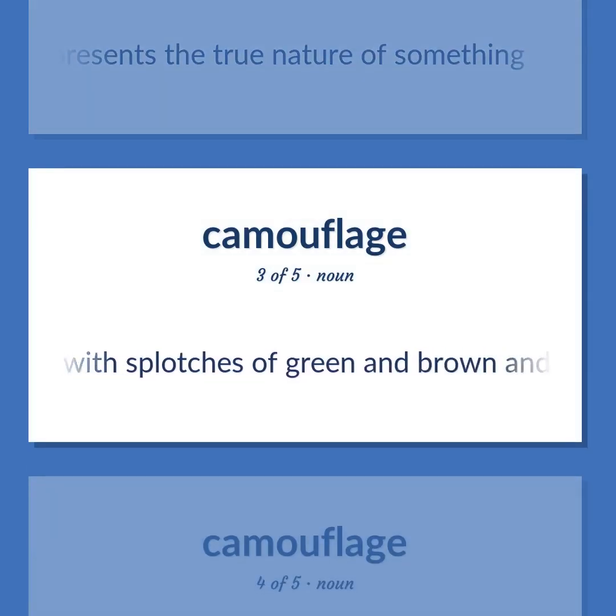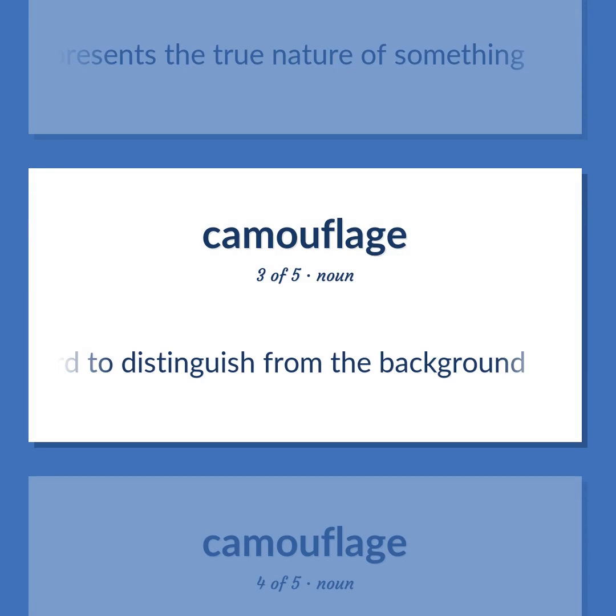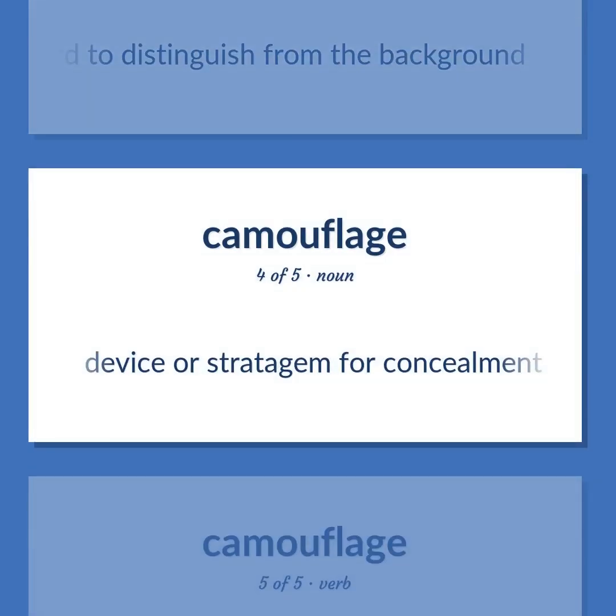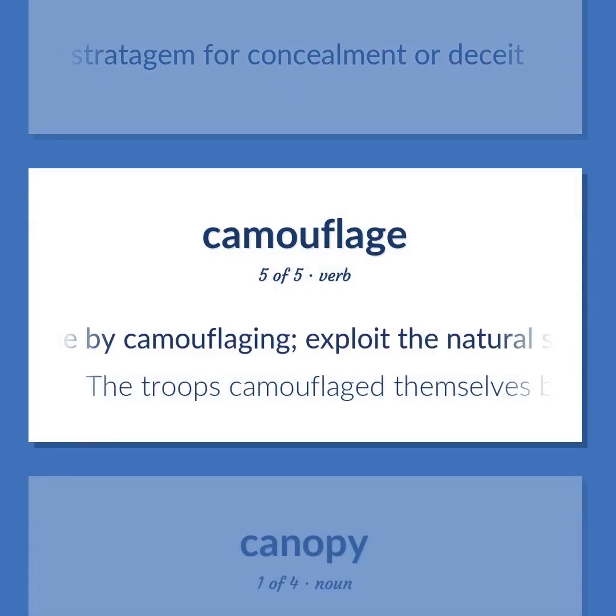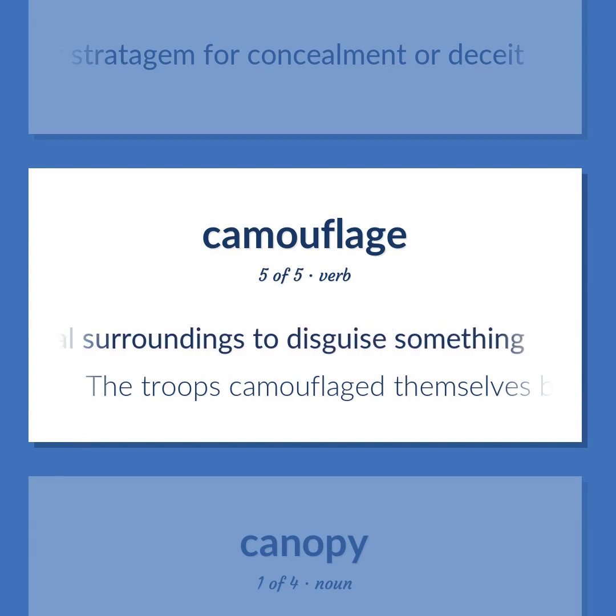Device or stratagem for concealment or deceit. Disguise by camouflaging. Exploit the natural surroundings to disguise something. The troops camouflaged themselves before they went into enemy territory.